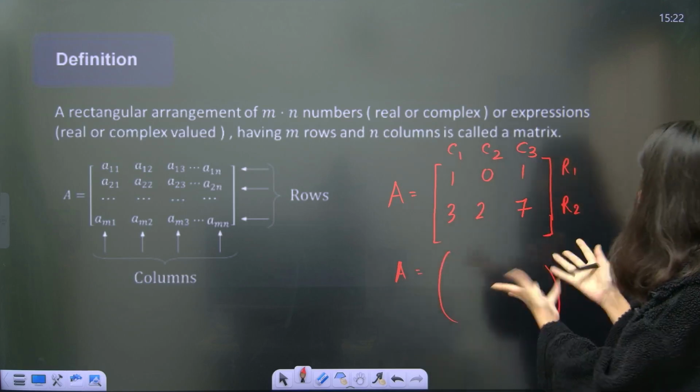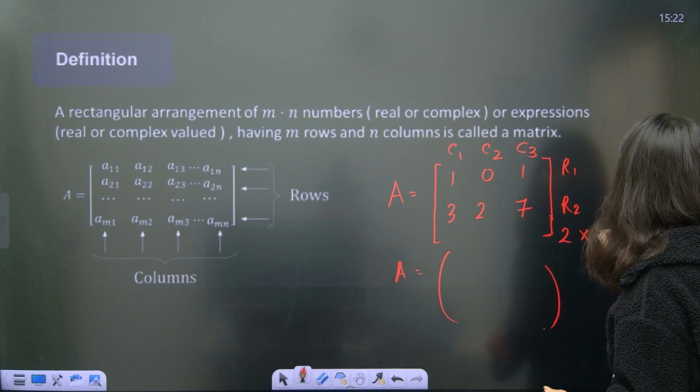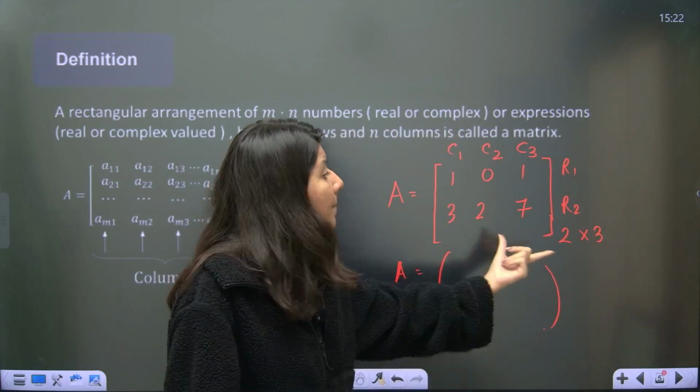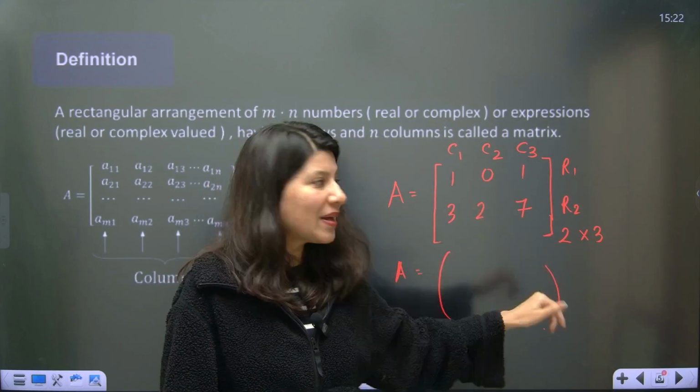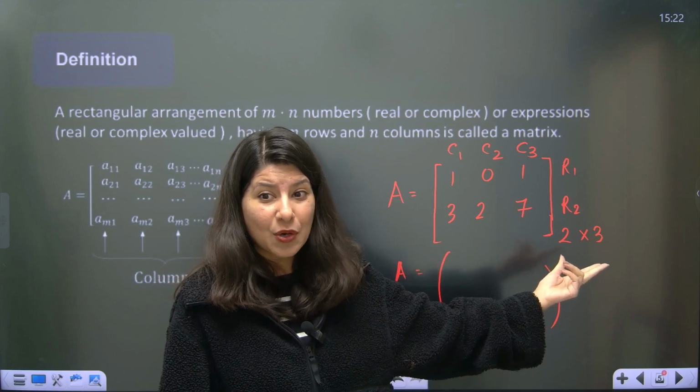So here number of rows is what? 2. And number of columns is what? 3. So order of this matrix is not 3 cross 2 but 2 cross 3. That is why I thought, oh, I have written it incorrectly. Okay, so now you know what is the correct order of this matrix.